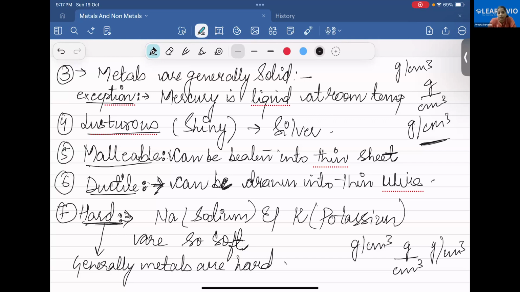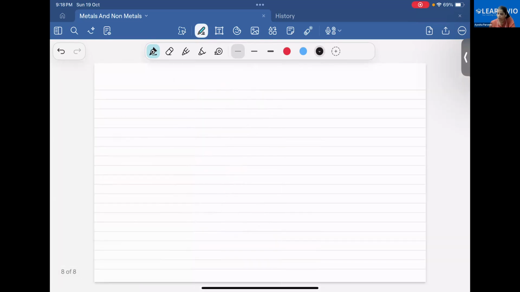And I told you that metals are generally solid at room temperature. There is a metal which is liquid at room temperature. I told you about the thermometer. Mercury. Very good. And silver is having a shiny property. This property is known as which property? Lustrous. I've already told you, don't waste time.